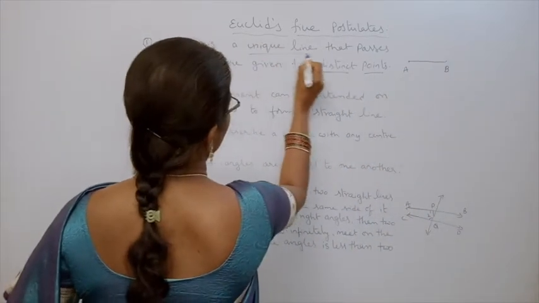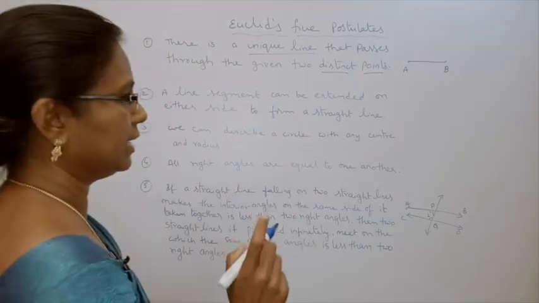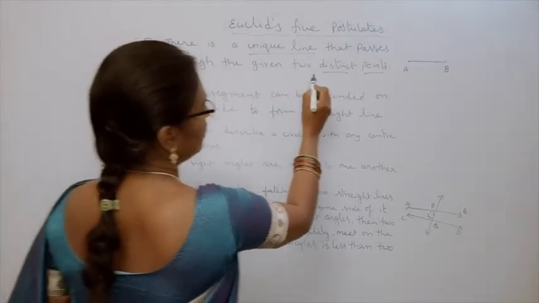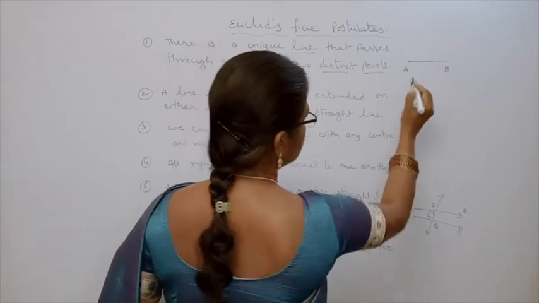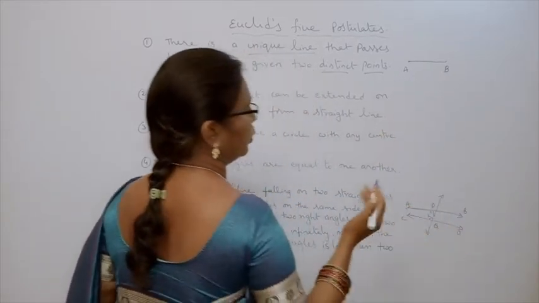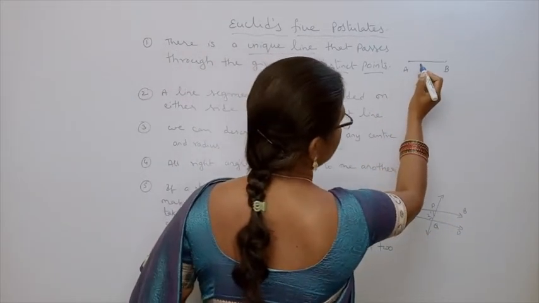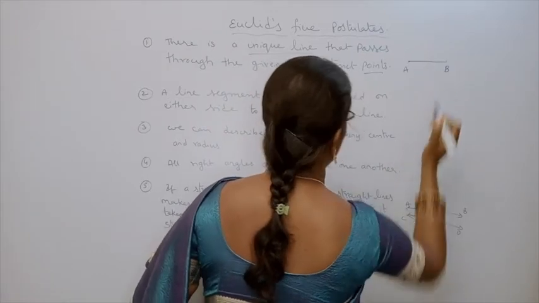Then there is a unique line. Unique line means only one line that passes through the given two distinct points. Two distinct points means two different points. Then you can draw only one line through two different points.